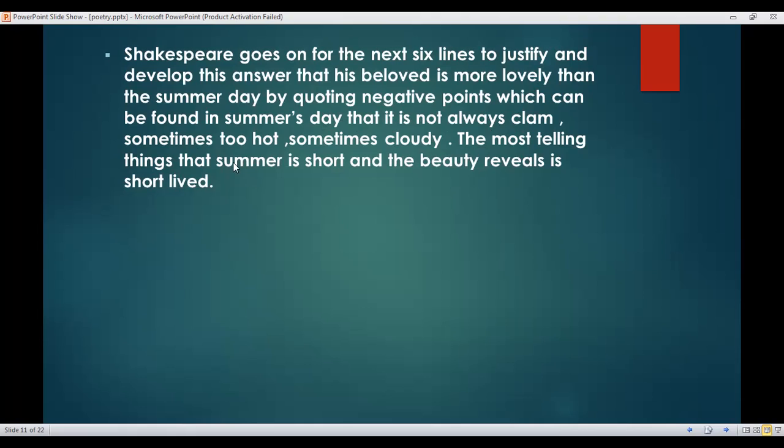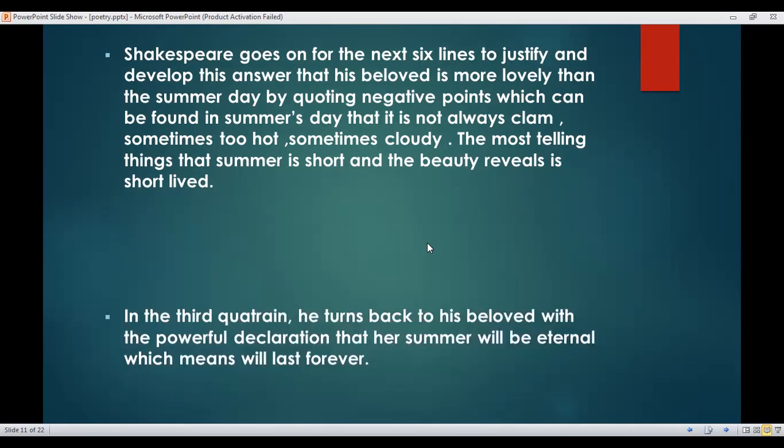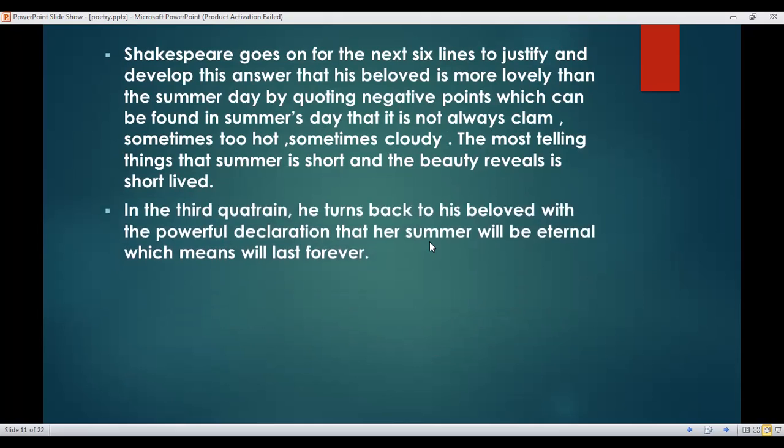The most telling thing is that summer is short and its beauty is short lived. In the third quatrain, he turns back to his beloved with the powerful declaration that her summer will be eternal, which means will last forever.